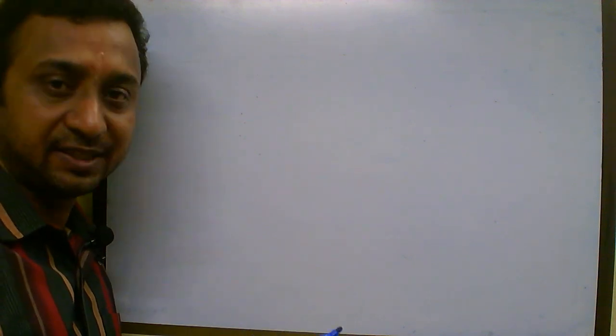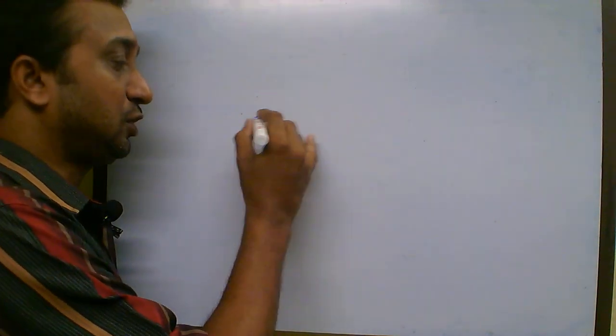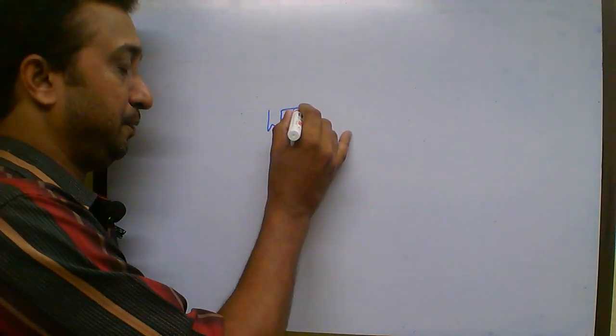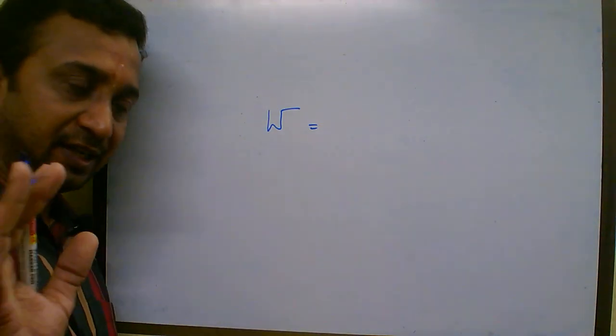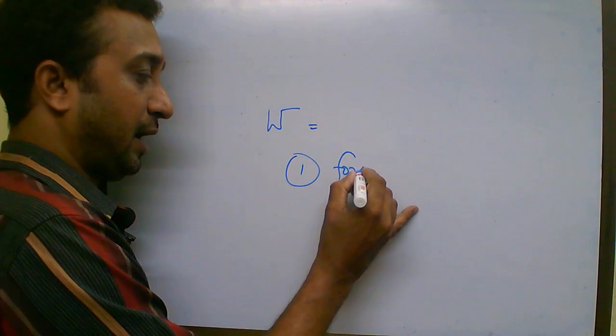And in physics, work is said to be done only when, so we denote work by the term W, and in physics, work is said to be done only when there is a force acting on a body.